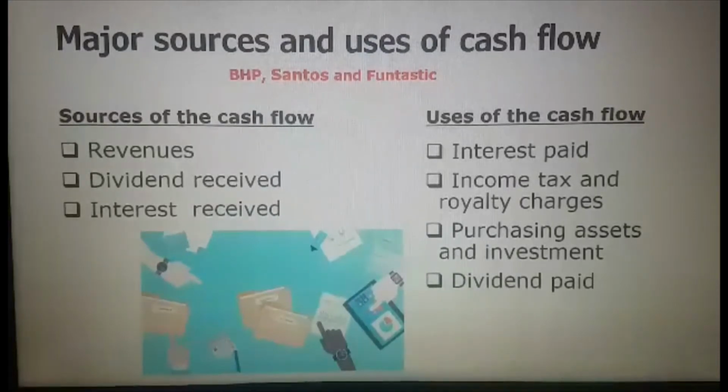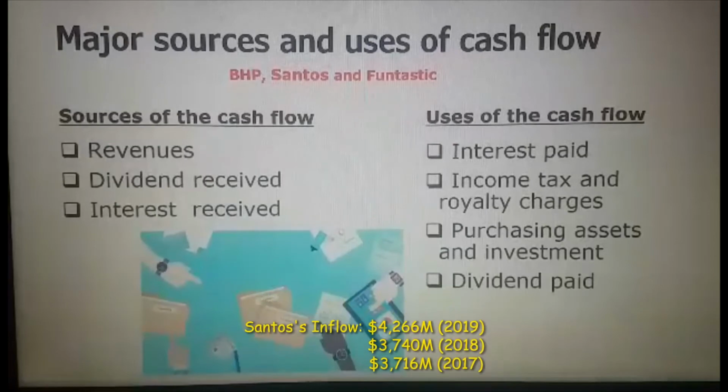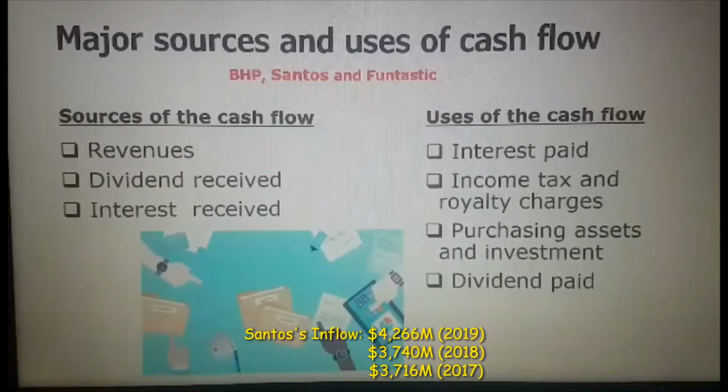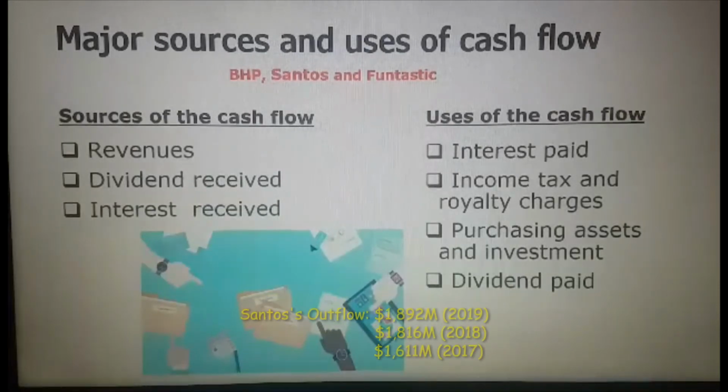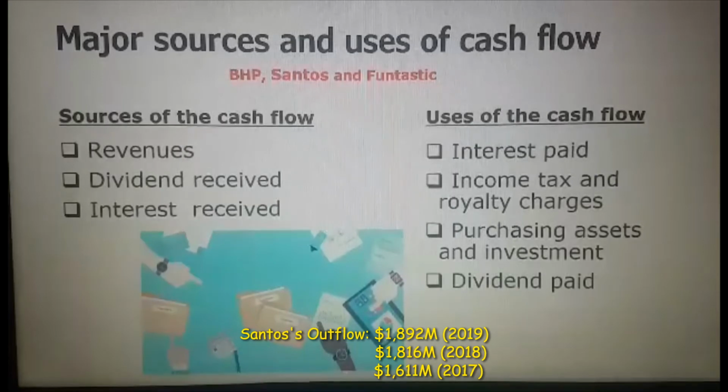In the case of Central Limited, the main source of cash is also their revenue of 4,266 million in 2019, 3,740 million in 2018, and about 3,700 million in 2017. Their main use of cash is for payments to suppliers and employees, which was 1,892 million in 2019, 1,816 million in 2018, and 1,611 million in 2017.